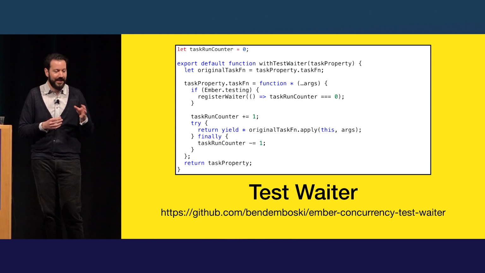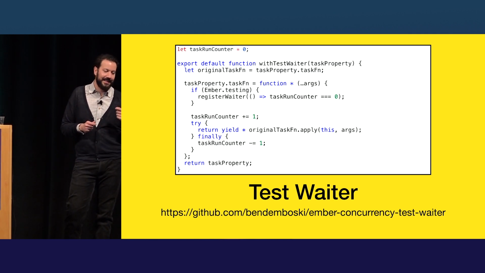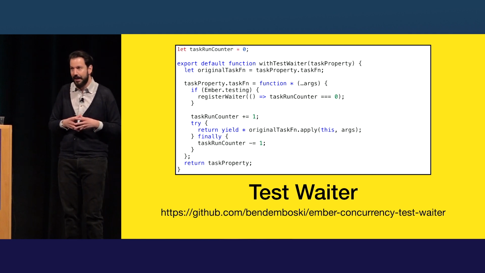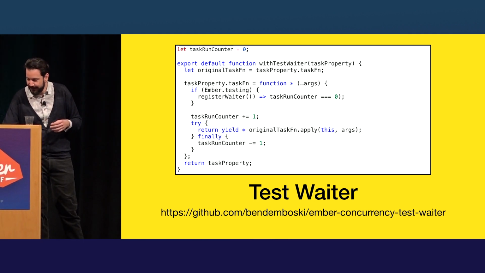So in this case, we have a counter, task run counter, that starts at 0. If there are any tasks in flight, that's going to increment. It's going to be greater than 0. And this register waiter here will cause Ember to wait for that test to complete, for the task to complete before advancing the test. So that works nicely.